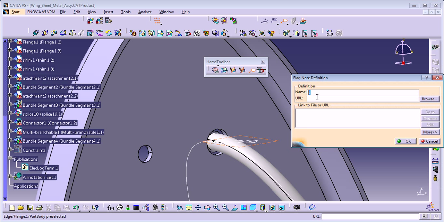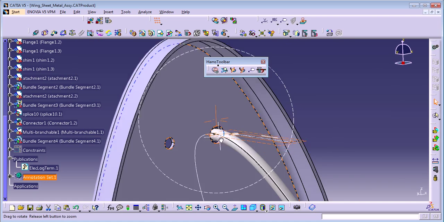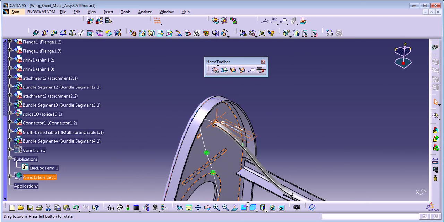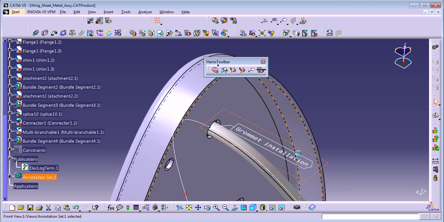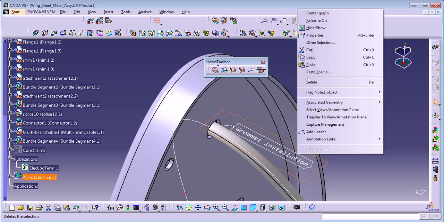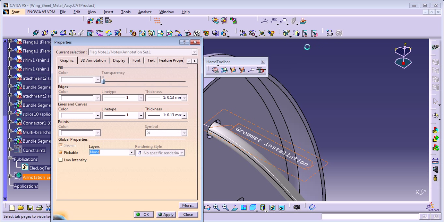You can put text, press OK. Now you have your flag node. If you right click on the flag node, go to properties, you can have more options.